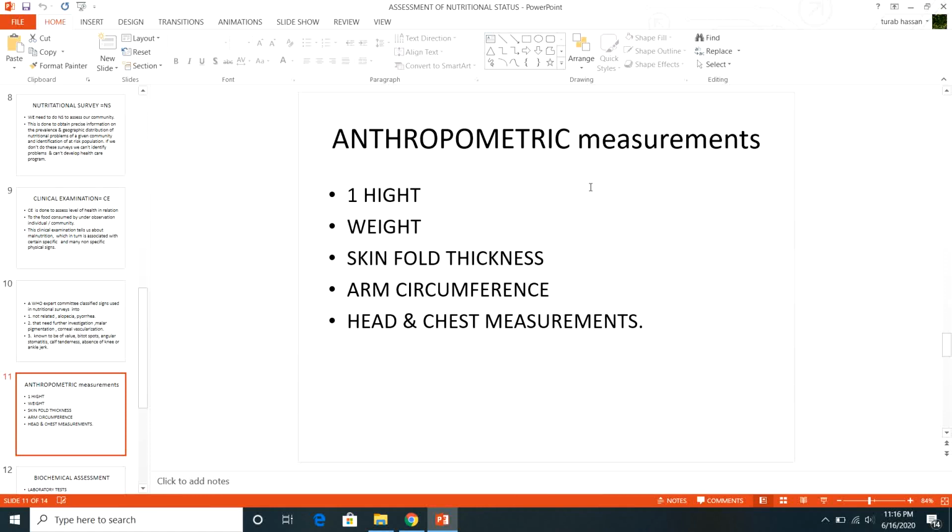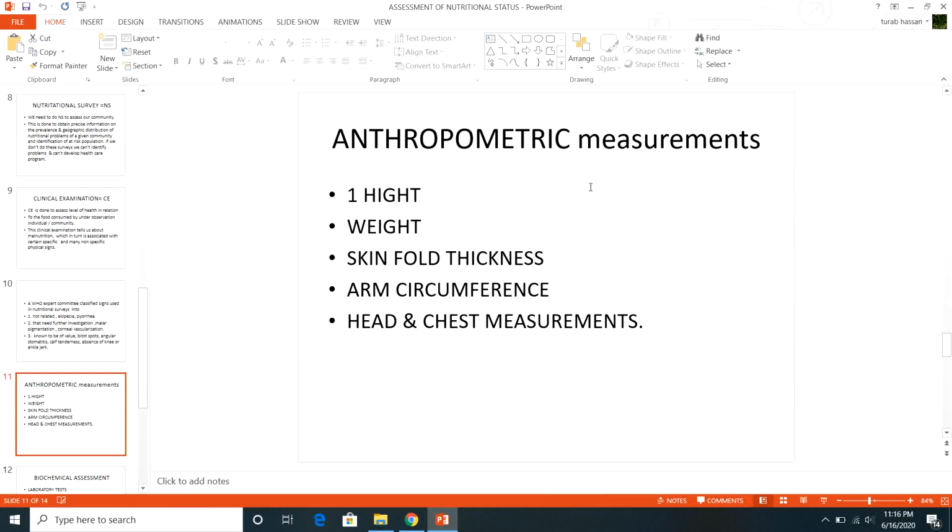This will tell you about the subcutaneous fat. Then comes mid upper arm circumference measurement. This I have told you in my previous lecture in detail. Mid upper arm circumference.